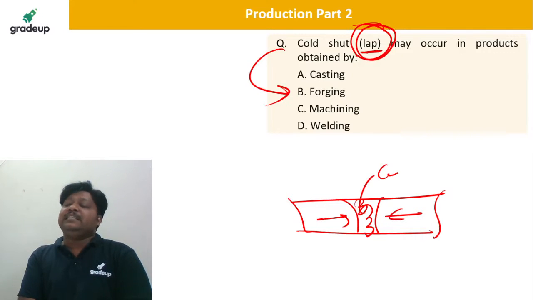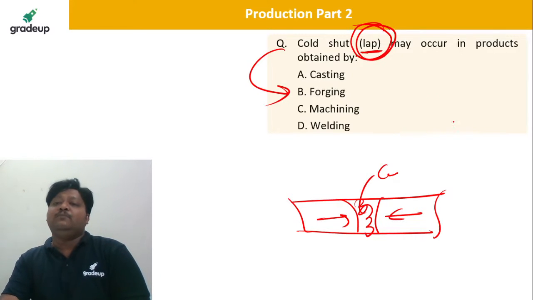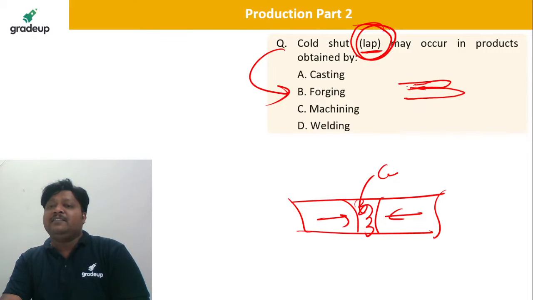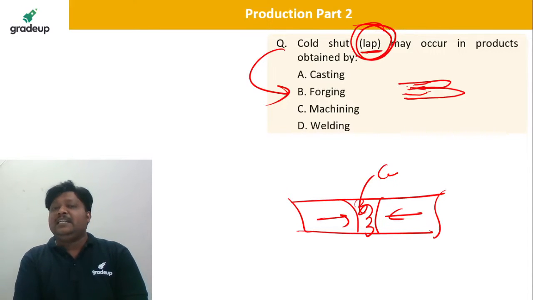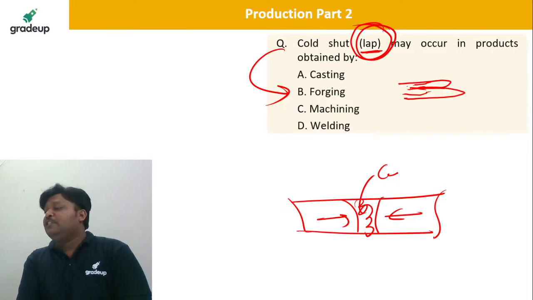So please remember, it is a kind of folding produced. Folds get produced at the corners of the forged product, and inside that we have some cracks getting generated. I hope it is clear. Casting is the answer if only cold shut is mentioned, but when lap is there, definitely forging is the defect.